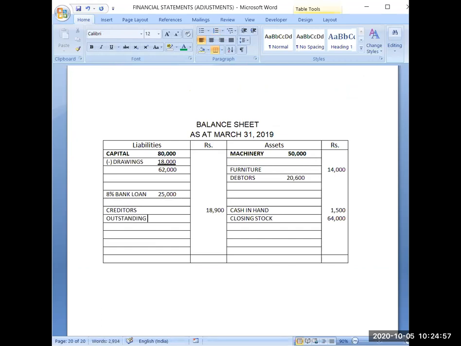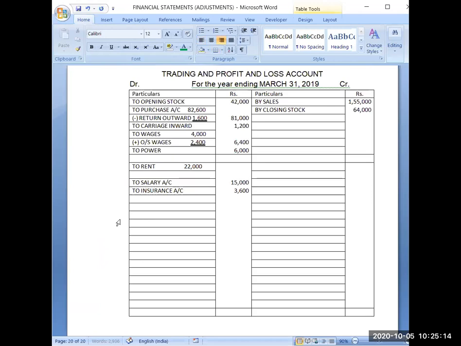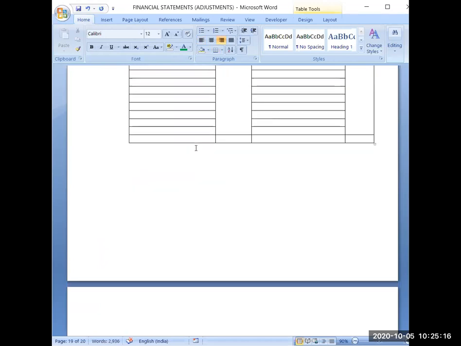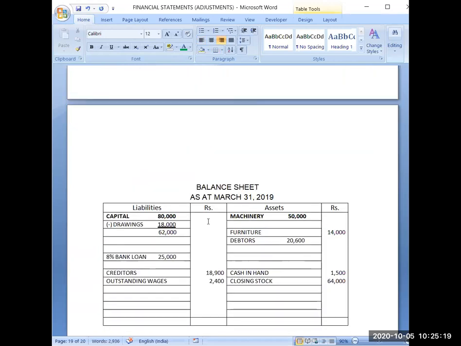This way you have to be clear about the logics and journal entries. 2,400. So same amount I have written. I have not written here 6,400. Keep it in mind. I have to adjust only and only 2,400. So first part I have done, I have added in wages. And second part I have done, I have written it in liabilities.